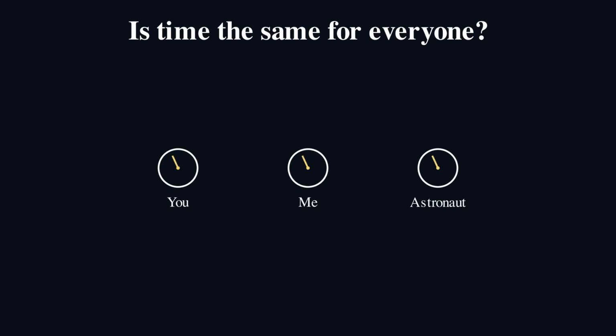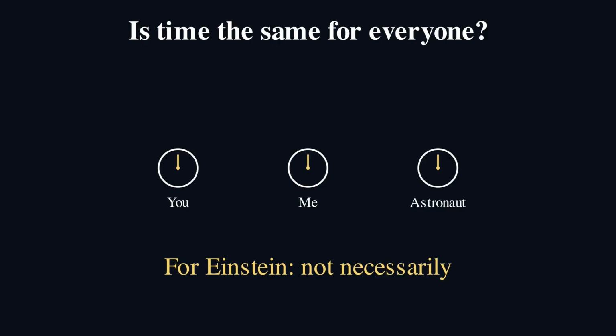Today we will look at a remarkably simple idea: that when we move, time runs more slowly. So is time the same for everyone? Well, as you might guess from the title of this video, the answer is no, especially if you're an astronaut traveling at high speed. And this was a discovery made by Einstein.